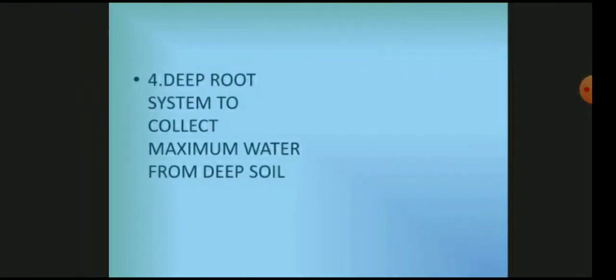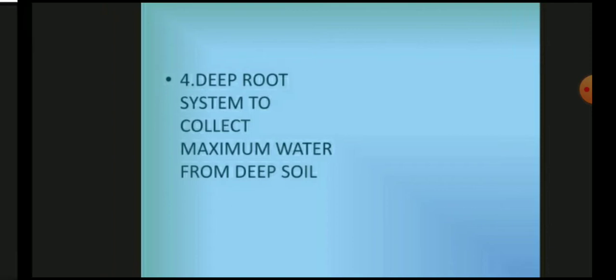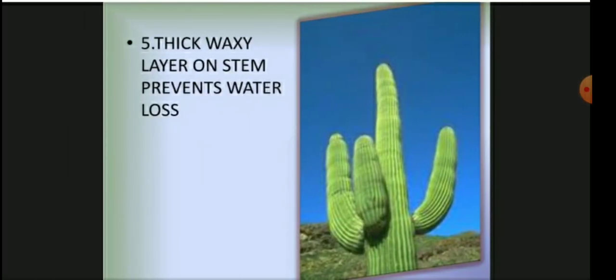And the next adaptation of the cacti is their roots. Roots are very long, so that water from the deep layers of the soil can be absorbed. We can say the deep root system collects the maximum water from the deep soil, because in the desert there is scarcity of the water.